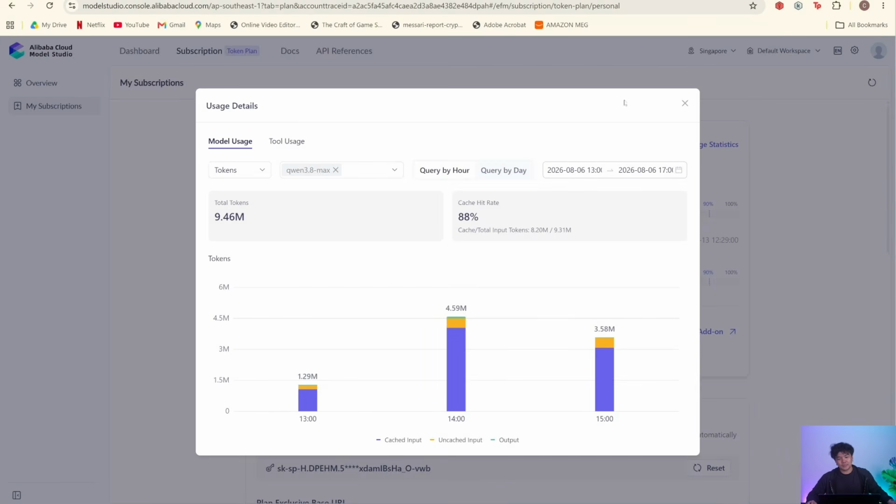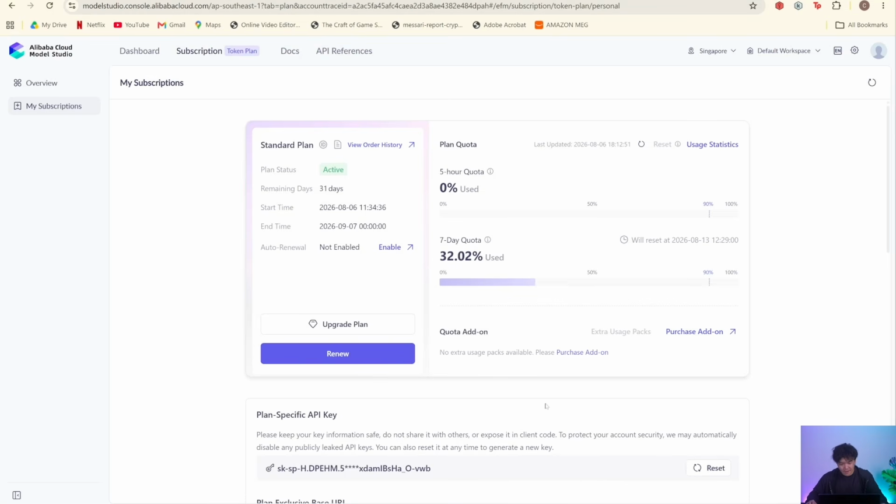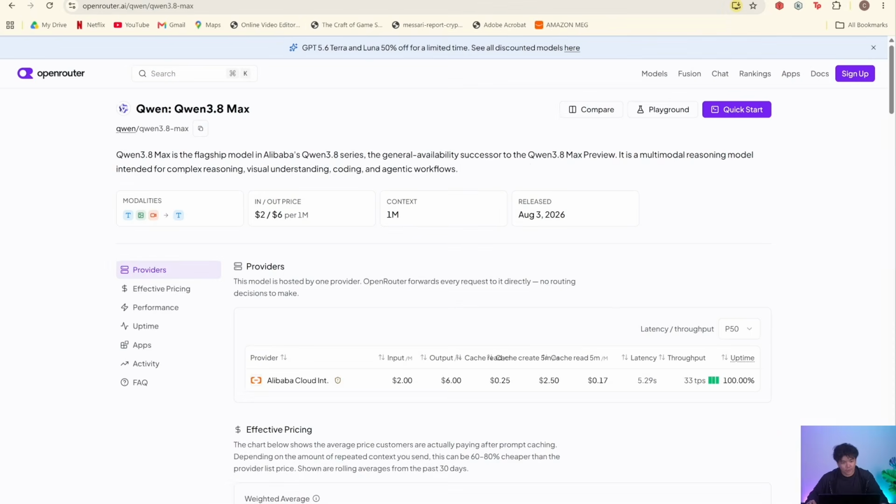So let's talk about the usage limits. So right now my 5-hour quota is up, okay? But previously it blew up my 5-hour quota for the Stormwind Trebuchet game, right? So I had to go to Open Router to top up a bit. I'm not gonna buy another plan. Like, I don't have an extra credit card. So that's the downside, I'd say, of Qwen 3.8 Max.